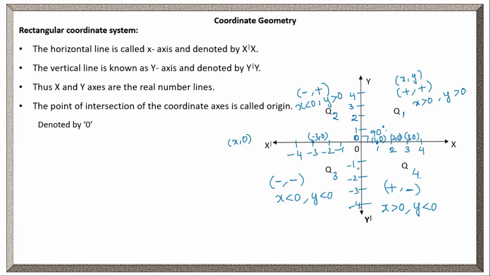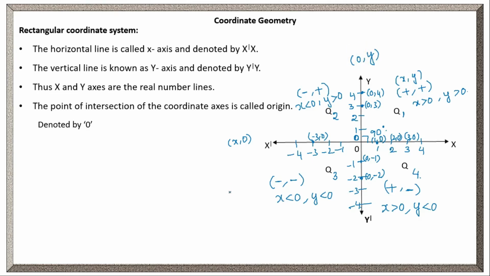In the same way, here it is the y-axis. All y coordinate values will be on the y-axis, whereas the x coordinate value will be 0. That means 0, comma -1. Here 0, comma 4 as it is a y coordinate. 0, comma 3. Clear? 0, comma minus 2. So the general form of a point on the y-axis is 0, comma y.